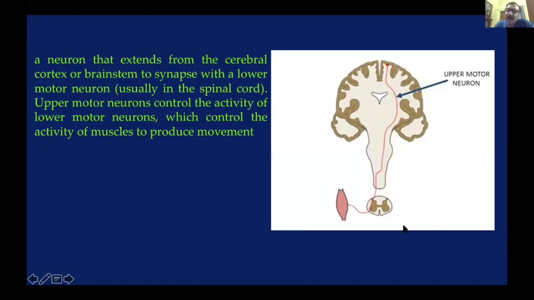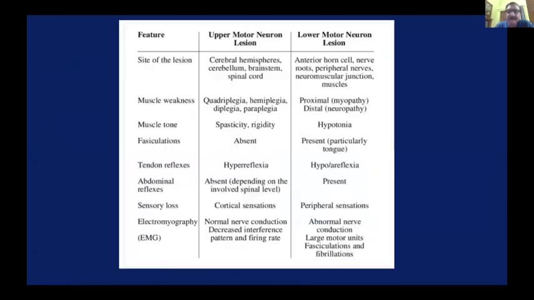Then, if you remember, I had told from the very beginning that at the end of the examination, we should be able to answer 3 or 4 questions, whether the deficit is upper motor neuron or lower motor neuron. Now, these are the differentiating features between upper motor neuron lesion and lower motor neuron lesion. The major ones are that in upper motor neuron lesion, there is increase in the tone. I had shown you an example of a clasp knife increased tone. While in the case of lower motor neuron lesion, there will be loss of tone. Deep tendon reflexes will be increased in upper motor neuron. They will be decreased in lower motor neuron.